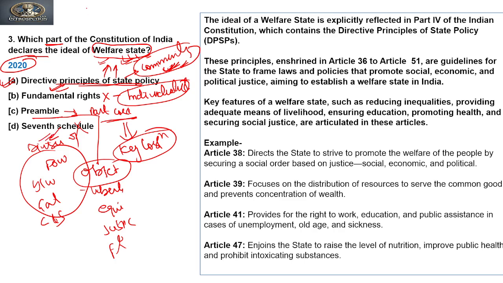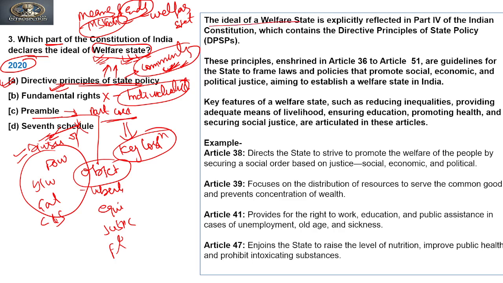So we can say that if we talk about means and ends, welfare state is an end which the government wants to establish, and the seventh schedule we can call the main means through which the government can form policies, and the main objective of the policy is to achieve a welfare state. Clear?